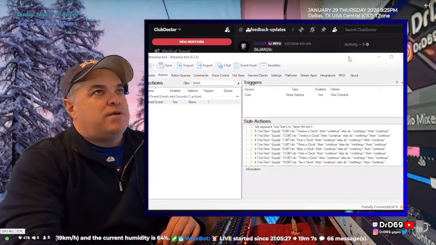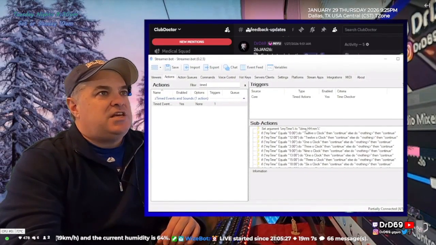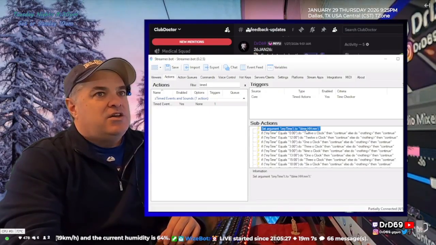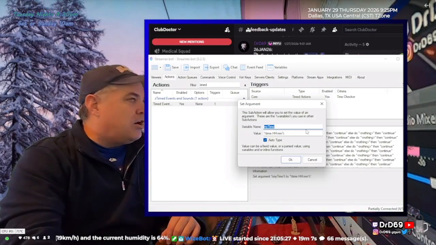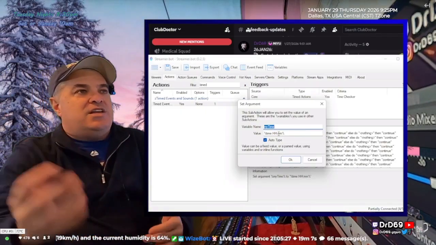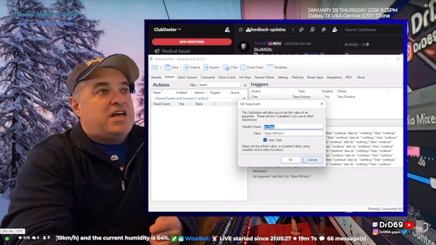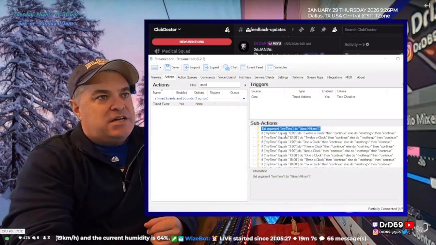Okay, so check out what I'm doing in the actual code. I'm checking to see what the time is. The first thing is I use a command called "set the time." So whenever this action runs, it's going to get the value of the time in hours and minutes, and set it to the variable my time.